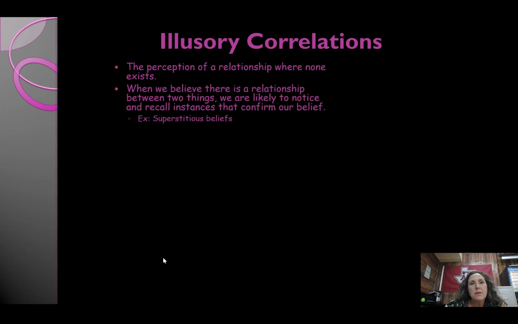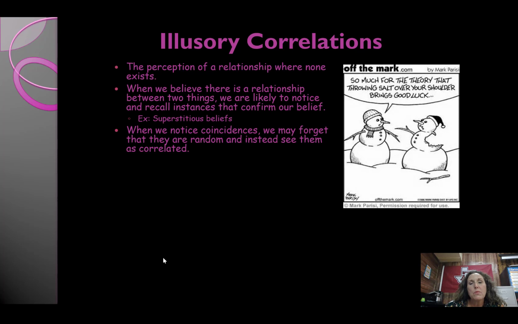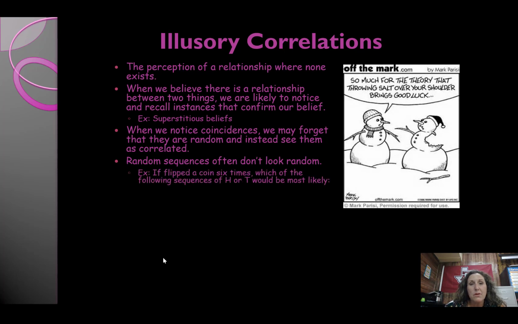Now, sometimes there's a perception of a relationship where there isn't one, and that's called an illusory correlation. When we believe there's a relationship between two things, we're more likely to notice and recall instances. So this is a form of confirmation bias. We're more likely to notice those things which tend to prove our correlations than notice the things that don't. When we notice coincidences, we may forget that they're random instead of seeing them as correlated. Random sequences often don't look random.